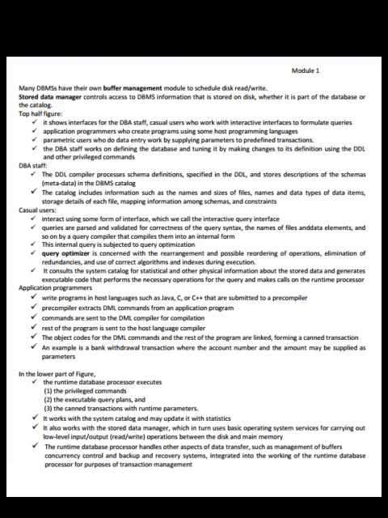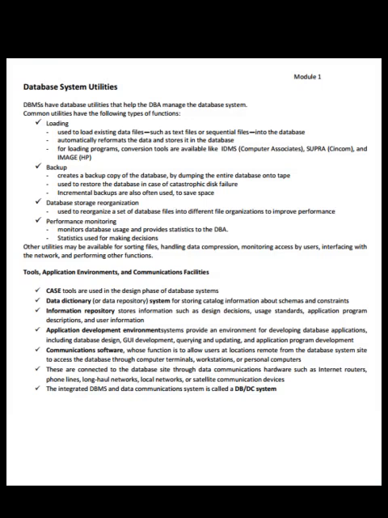The runtime database processor handles other aspects of data transfer such as management of buffers. Concurrency control and backup and recovery systems are integrated into the working of the runtime database processor for the purpose of transaction management. Database system utilities: DBMSs have database utilities that help the DBA manage the database system. Common utilities have the following types of functions.